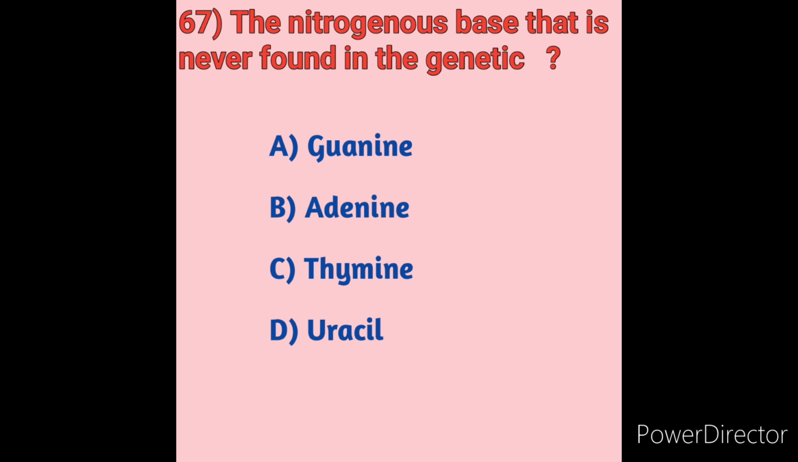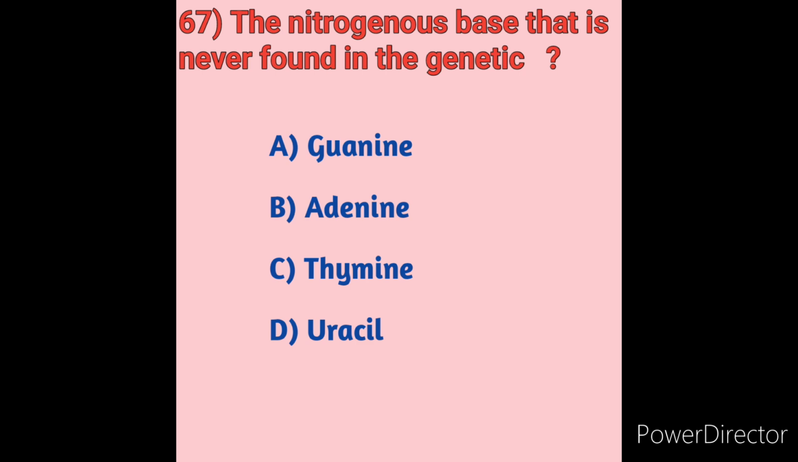We will see the first option. Option A, guanine. Option B, adenine. Option C, thymine. Option D, uracil. The nitrogenous base not found in DNA is uracil. It is found only in RNA. In DNA, the nucleobase uracil is replaced by thymine.